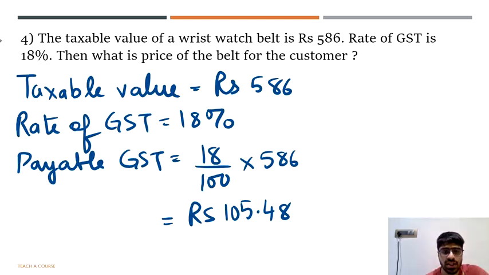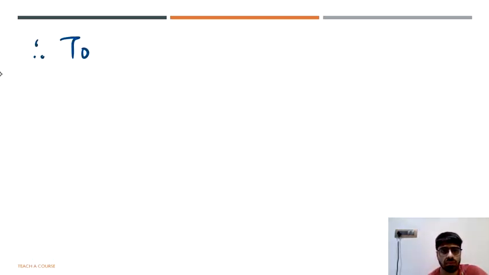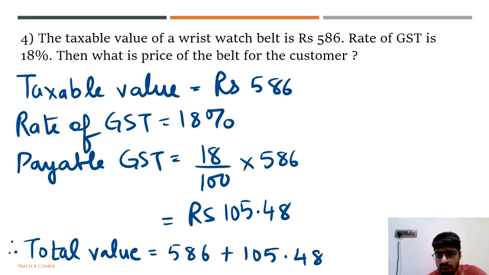And then comes your final statement, well, it's not still the final statement. We have to say price of belt for the customer, or currently you can just say total value. Look, the total value is going to be the taxable value 586 plus the GST payable, that is 105.48 rupees. So the total value will turn out to be, let's just calculate that.